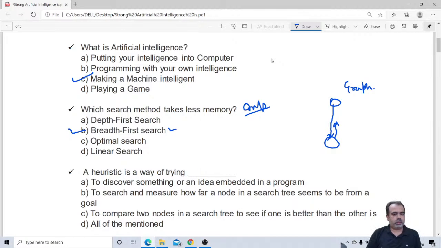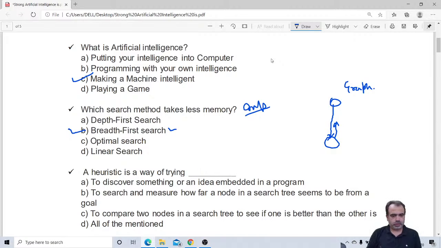Heuristic is what? See, heuristic means you have some prior knowledge of a particular thing. To discover something or an idea embedded in a program, yes, this is also a heuristic. To search and measure how far a node in a search tree seems to be from a goal, definitely some prior knowledge is also needed in this.